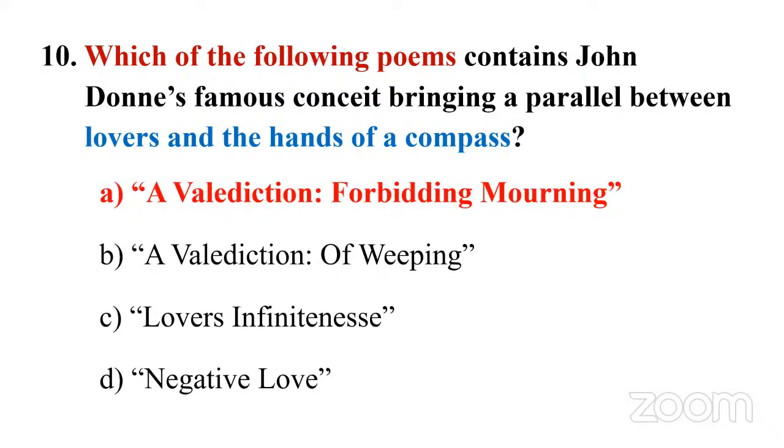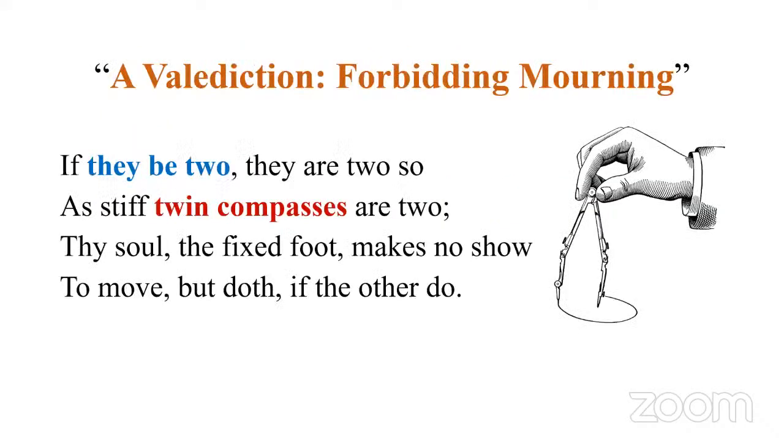A Valediction: Forbidding Mourning. In this poem, we have this metaphysical conceit. What is a conceit? A conceit is a comparison between two dissimilar objects. So what is the comparison here? A pair of lovers are compared to a pair of compasses, I mean, the legs of a compass. They function like that. Look at the lines.